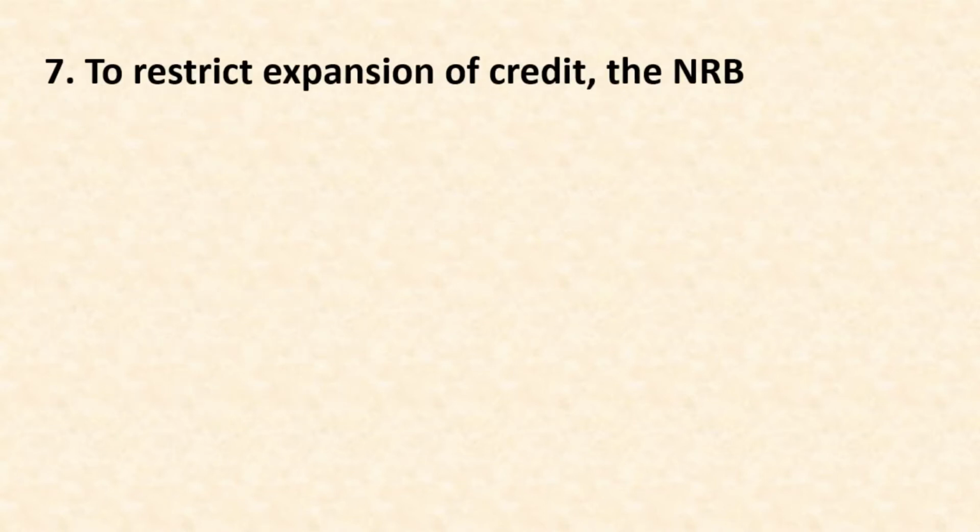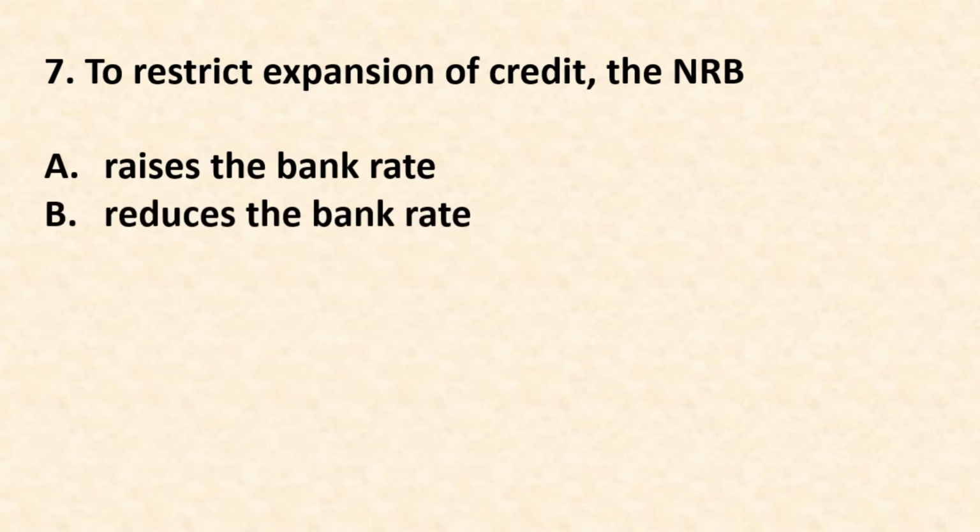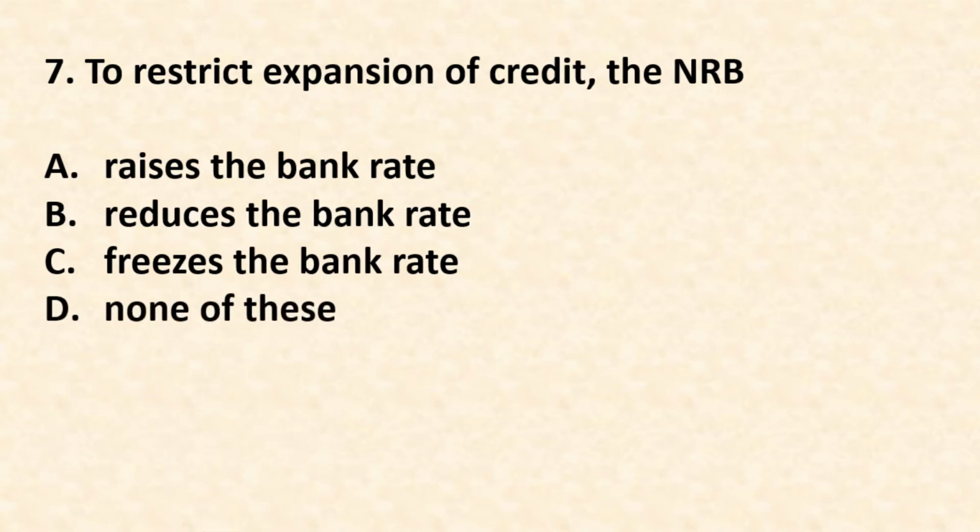Number 7. To restrict expansion of credit, the Nepal Rastra Bank, options A. Raises the bank rate. Option B. Reduce the bank rate. Option C. Freeze the bank rate. Option D. None of these. The correct answer is option A. Raises the bank rate.